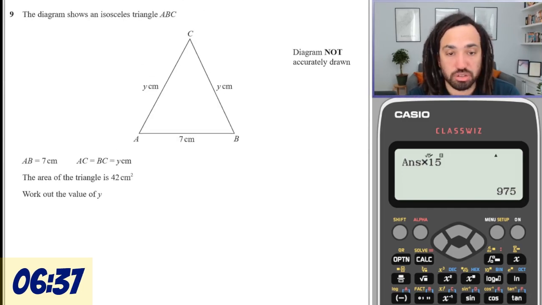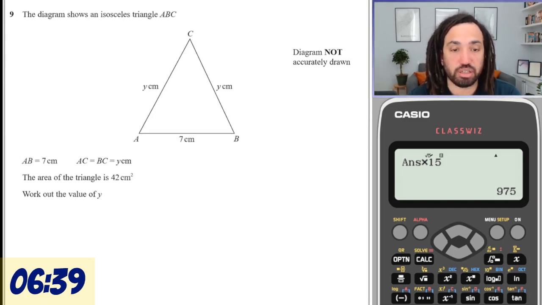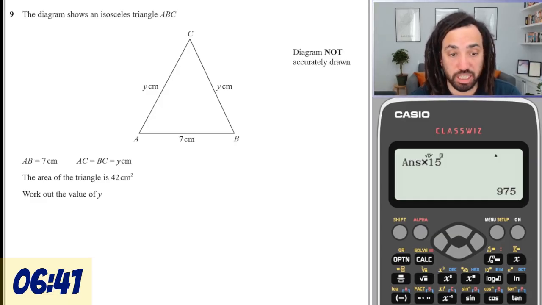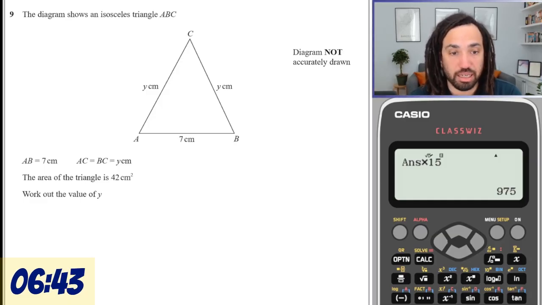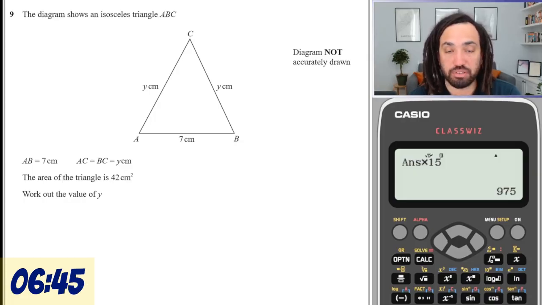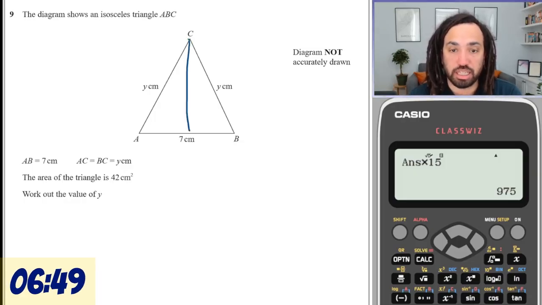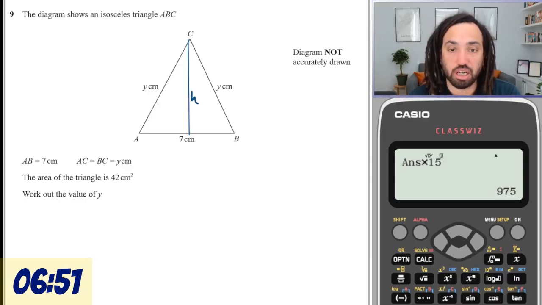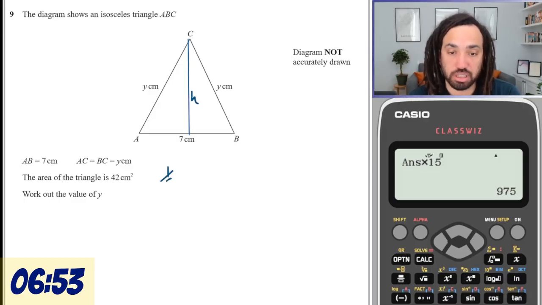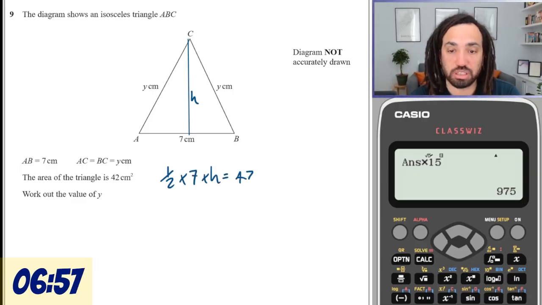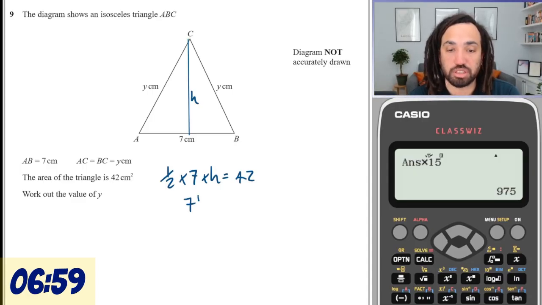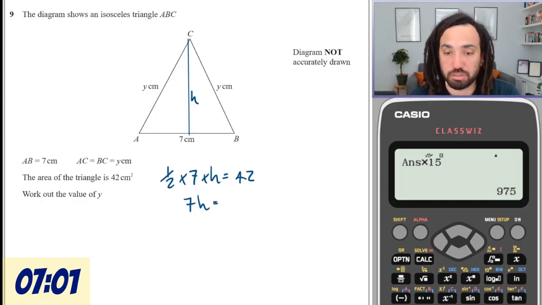An isosceles triangle. The area of the triangle is 42. Work out the value of y. Just slightly hesitating here, which is a bit annoying. So the height. Of course it's half base times height will equal 42. So 7h will equal, times both sides by 2, is 84.